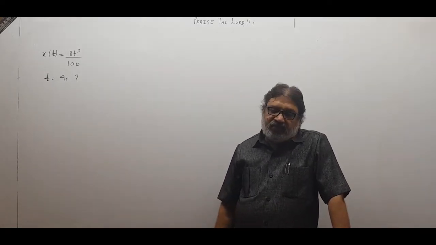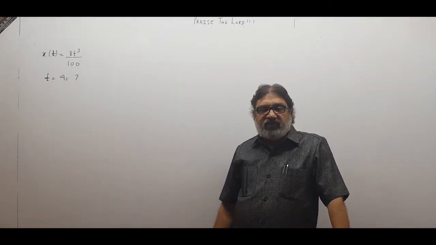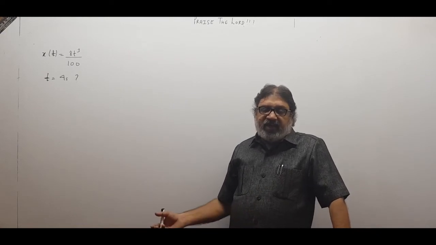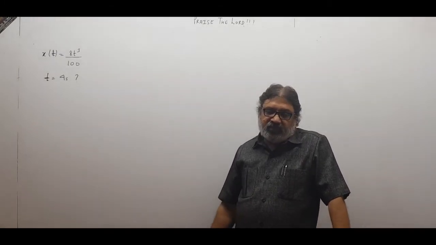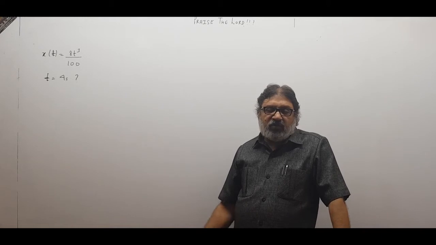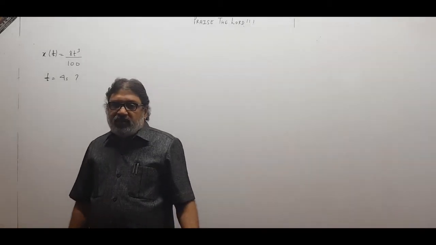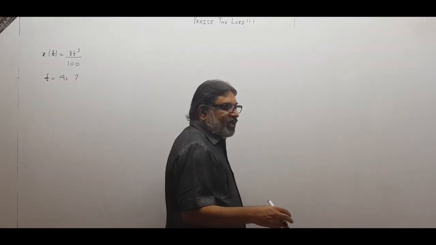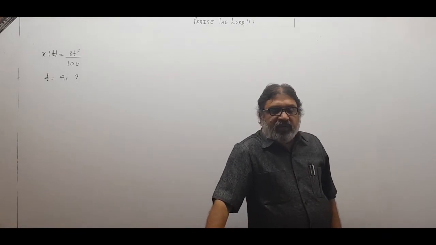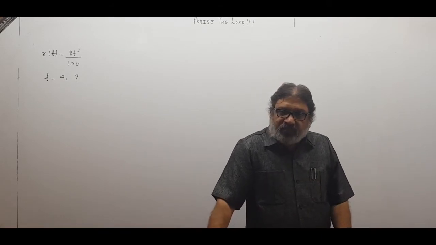So I may think, what was the velocity at 3.8 second, 3.9 second, 4 second, 4.1, 4.2. If I have an idea of velocity at different points of time around 4 seconds, somewhat less than 4 and somewhat more than 4, then I may think what can be the velocity at t equal to 4 seconds. So I will look for the time interval around 4 seconds, a bit less than 4 seconds and a bit more than 4 seconds. Around t equal to 4 seconds, what was the velocity of the body? Let us try to think, rather, average velocity.